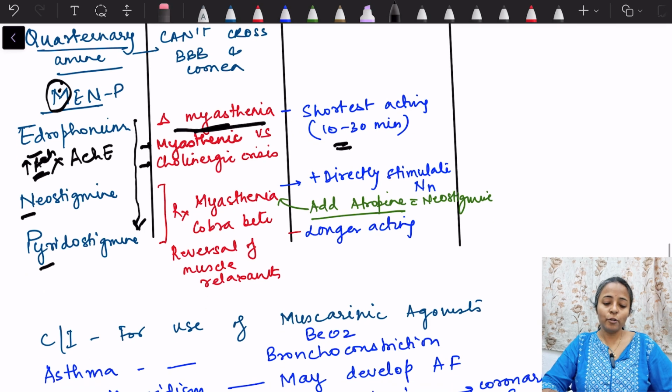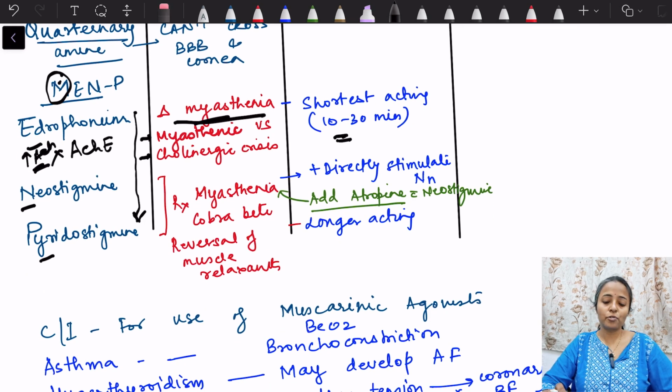Okay. Then neostigmine and pyridostigmine are the drugs which can be used for myasthenia gravis. They can be used for the treatment of cobra bite. Okay. Cobra venom has a neuromuscular blocker. So sometimes, not all, but there may be presence of neuromuscular blocker in cobra venom which will cause paralysis. So for reversal of that, neostigmine and pyridostigmine can be used.